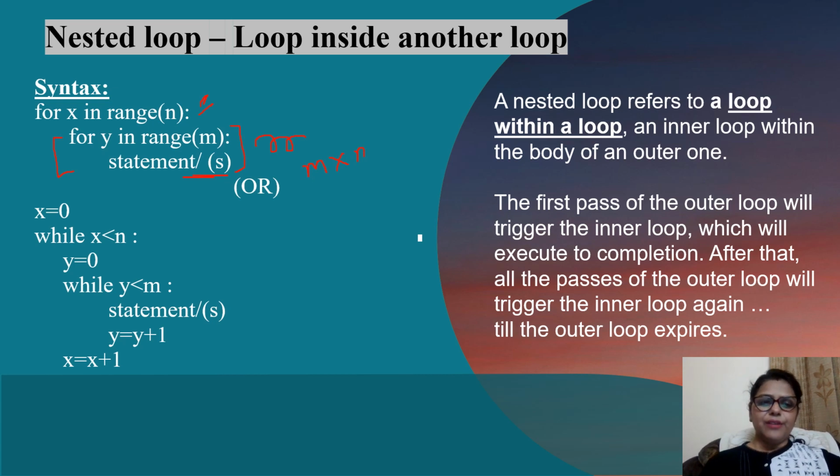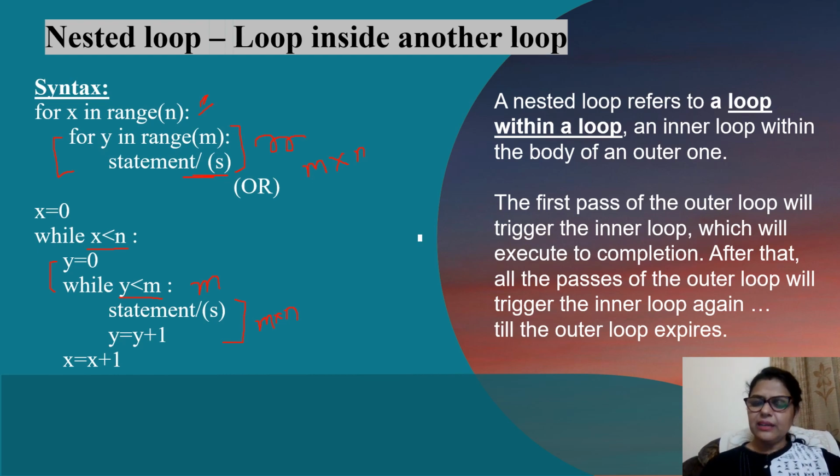In this case, we can also have a while loop. The same example: x is initialized to 0, and I put the condition while x less than n. This would mean the value of x goes from 0 to n minus 1, so the outer loop runs n times. For the inner loop, I have another variable, let us say y less than m. That would mean m iterations for the inner while loop. So ultimately the inner loop body statements will be executed m into n number of times.